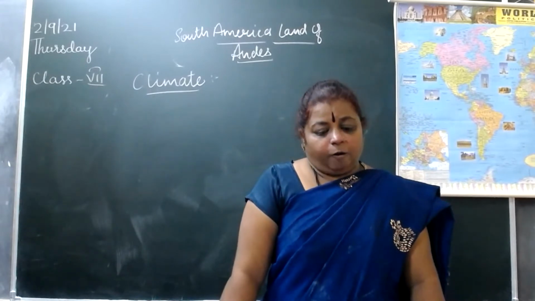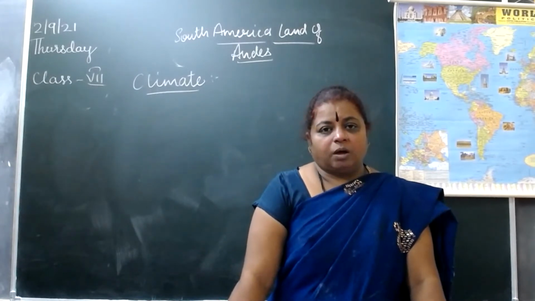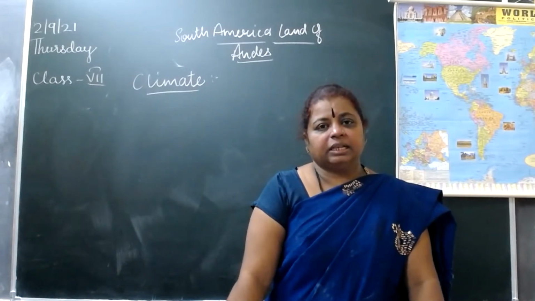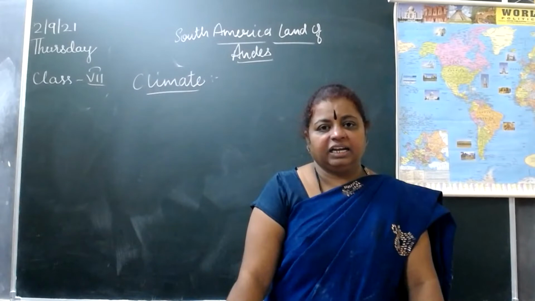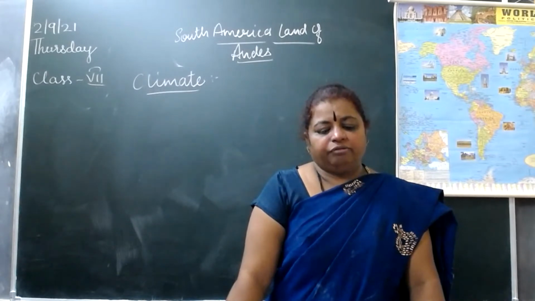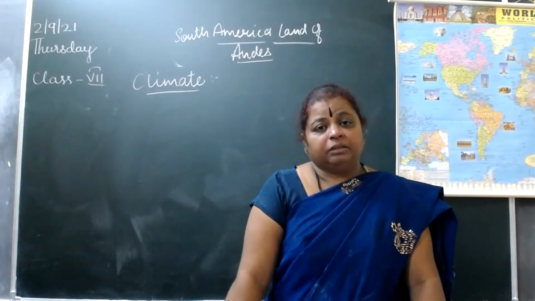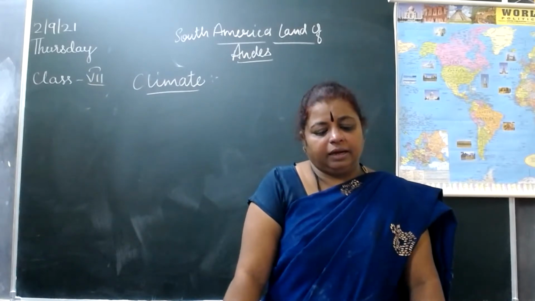The land area of South America is about 178.6 lakh square kilometers, which is 3.5 times bigger than India.